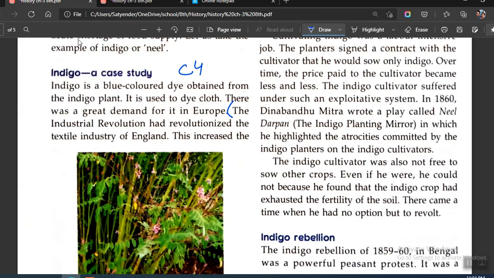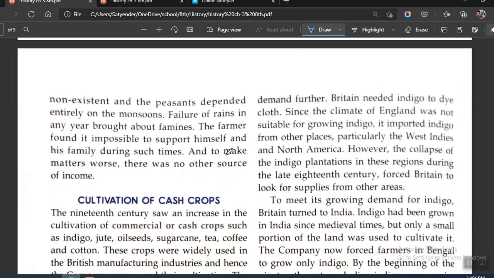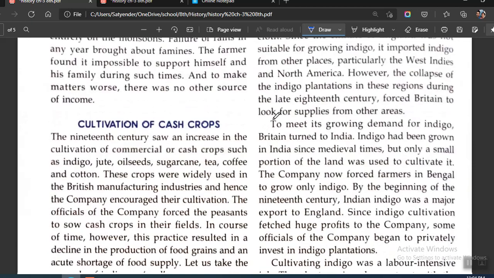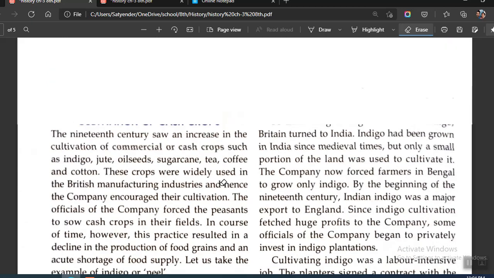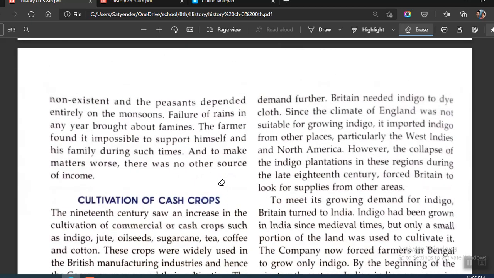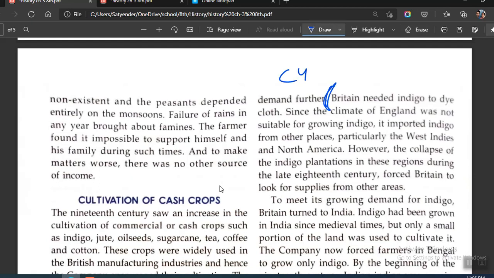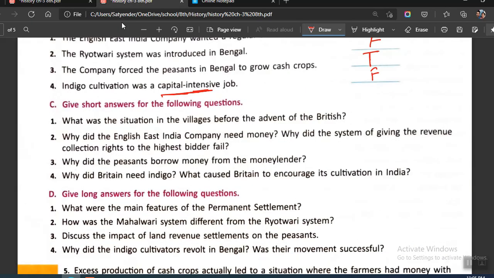The industrial revolution had revolutionized the textile industry of England. This increased the demand further. Britain needed indigo to dye cloth. Hold on a second. We will start from here only. Since it is directly given here, this is part of our C4. Britain needed indigo to dye clothes since the climate in England was not suitable. You'll be writing the first part as this one, and then the second part.